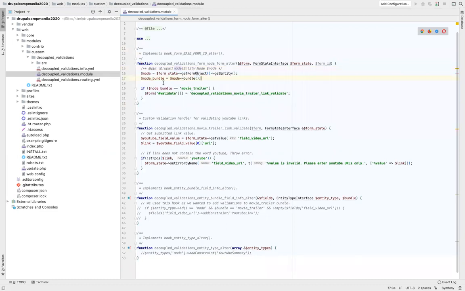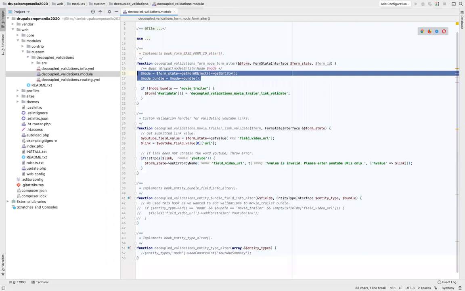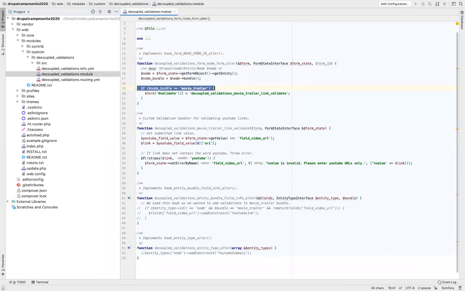First of all, I'm getting the node object. Then I'm checking if the node bundle is the movie trailer. Then I am adding this particular validation to the form array. The validations can be added by using the render array property, which is #validate. And we are telling Drupal to run validations whenever a node of movie trailer is created.